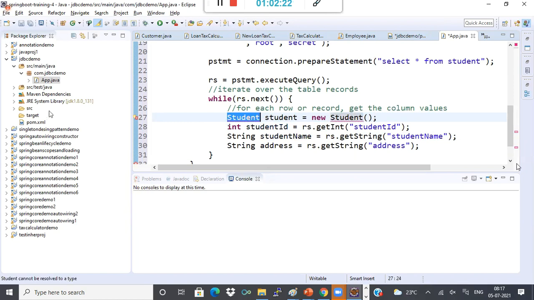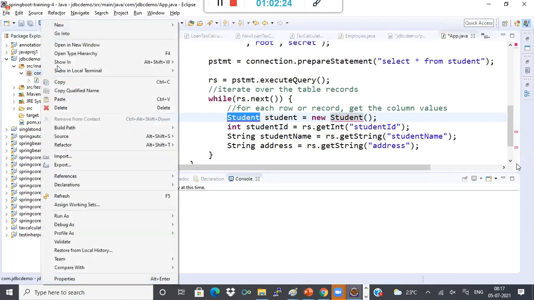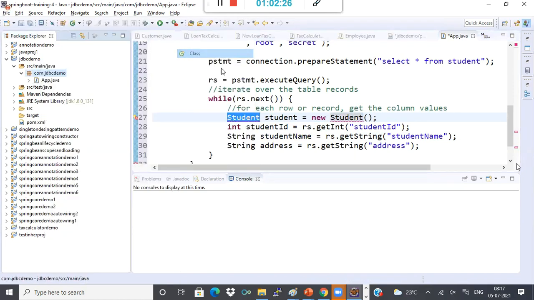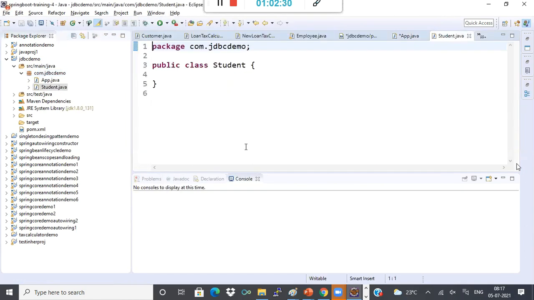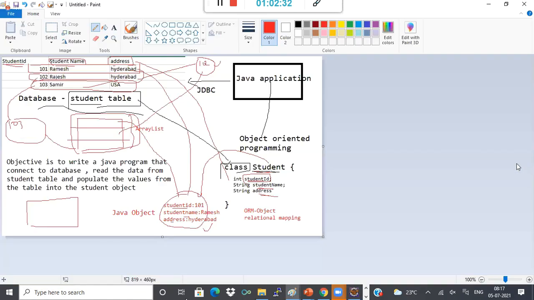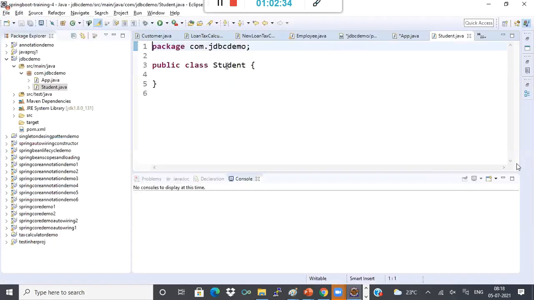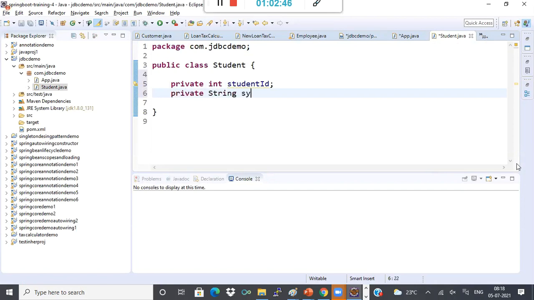I have to define a student, right? The student I have to define as a class now. Now go to your new class, Student. So what are the properties? Just like how you have for the database table, I'll have properties for student also. Private, it is a POJO class. Private int studentID. Next, a private String studentName.